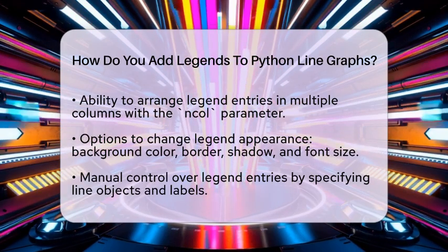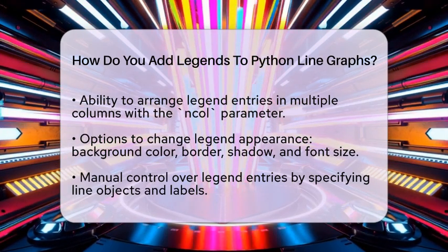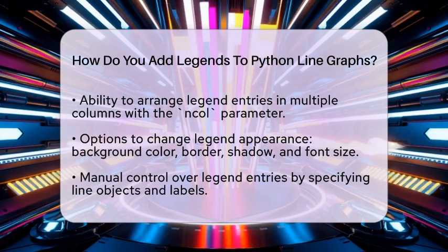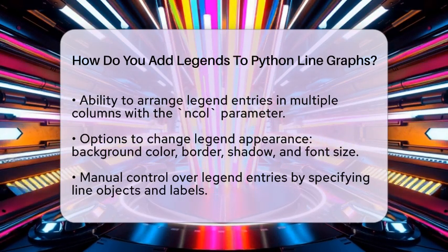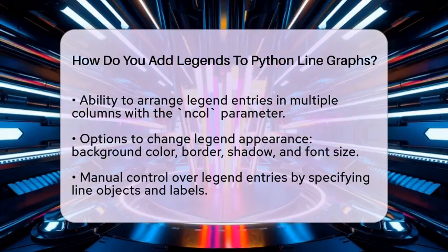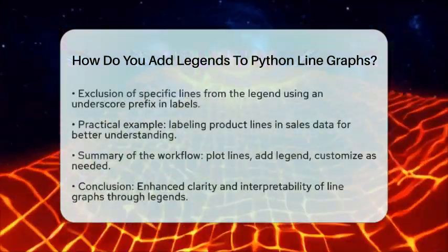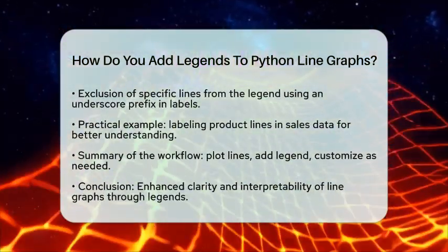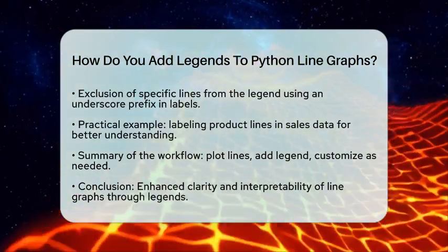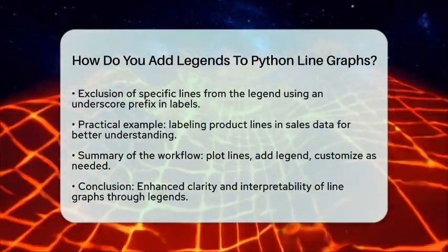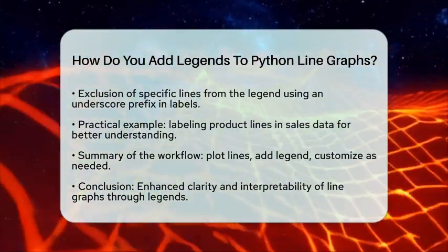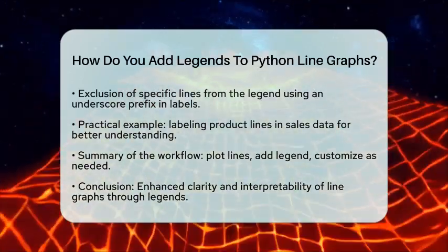If you want more control over your legend, you can manually specify which lines to include by passing specific line objects and labels to the legend function. Additionally, if you have lines that you do not want to appear in the legend, you can prefix their labels with an underscore. Lines with labels starting with an underscore will be ignored by the legend.